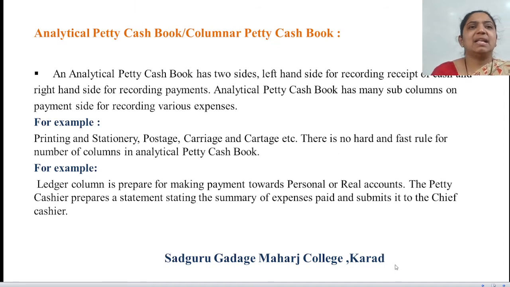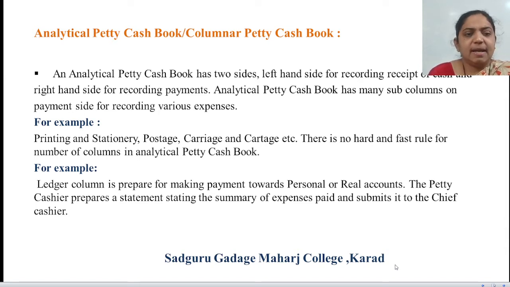Afterward, the next is the analytical petty cash book, or you can say the columnar petty cash book. An analytical petty cash book has two sides: left hand side for recording receipt of cash and right hand side for recording the payment. The analytical petty cash book has many sub columns on the payment side for recording various expenses.